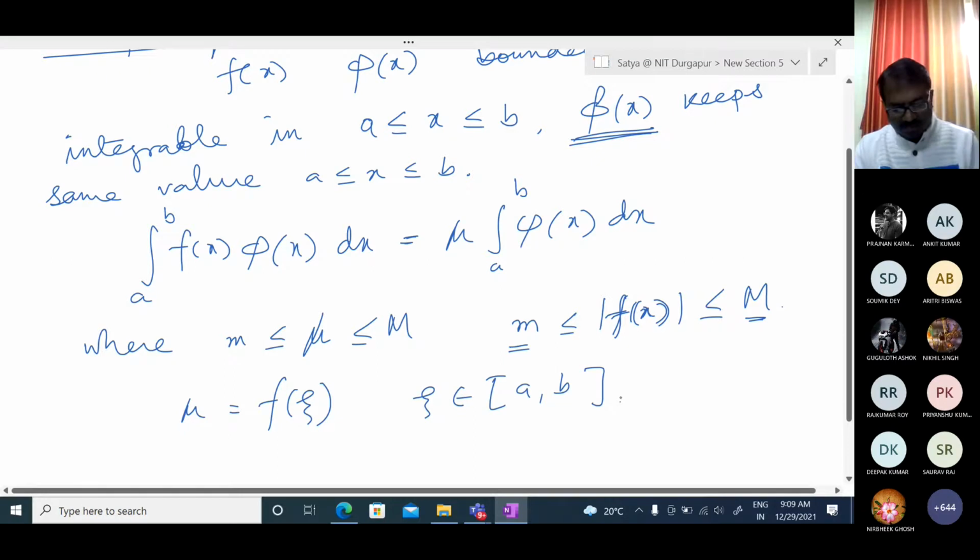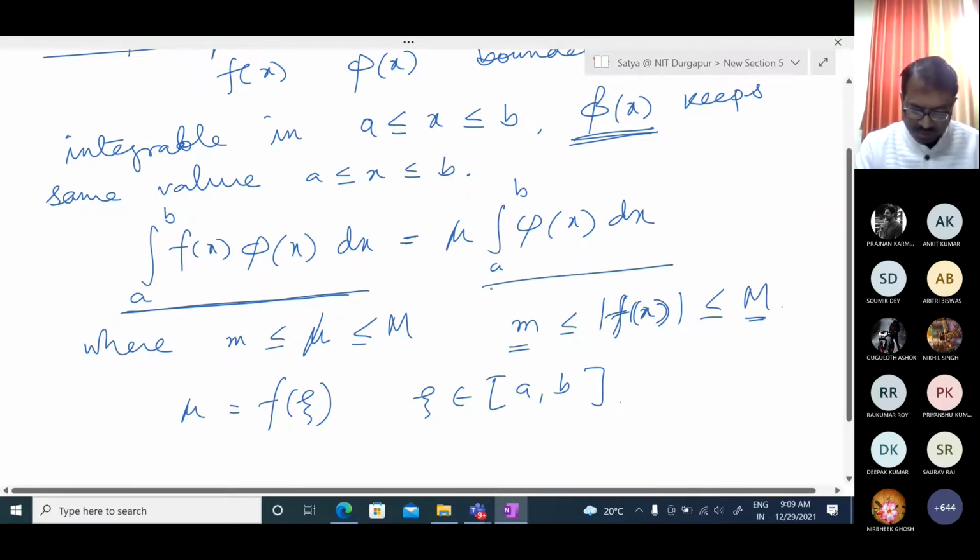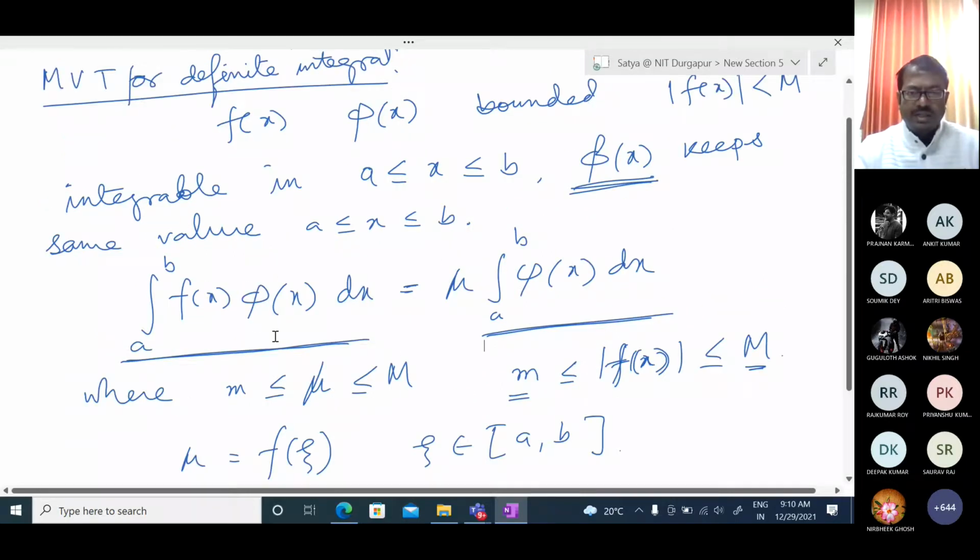So one thing is why we are using this one. Sometimes it is difficult to integrate, but sometimes it is easy to integrate. That means one function we are taking outside of the integration. So if this condition holds, I repeat this theory; try to understand it properly, it is written in the assignment.